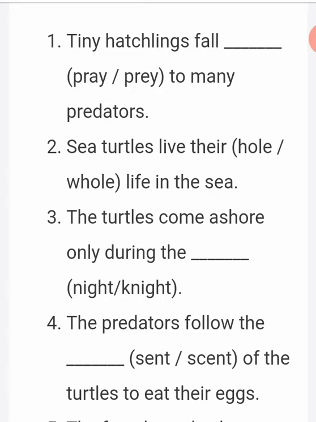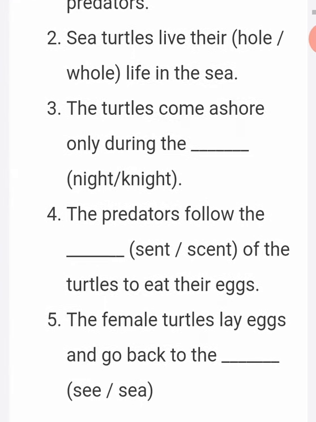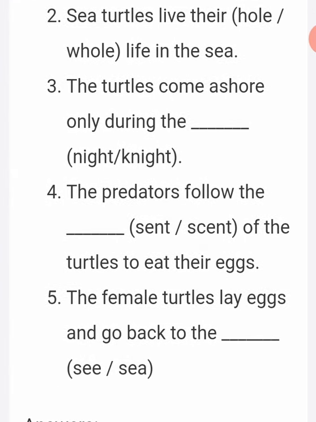Which one is correct? The correct spelling is W-H-O-L-E. Whole. Third one, the turtles come ashore only during the dash.